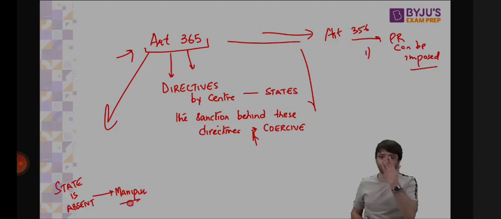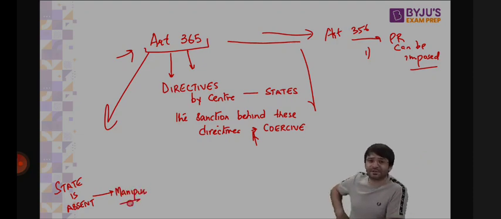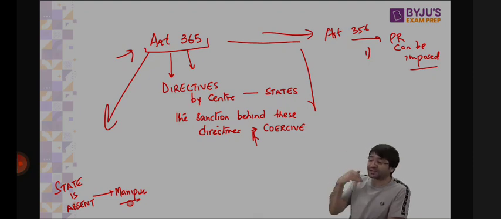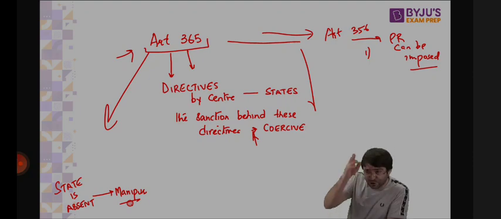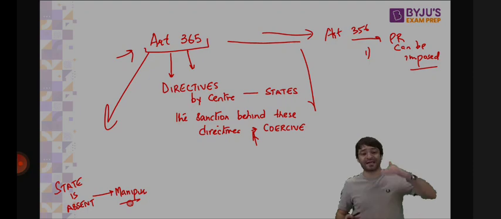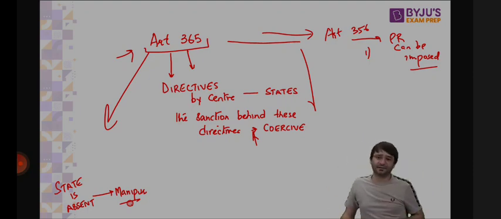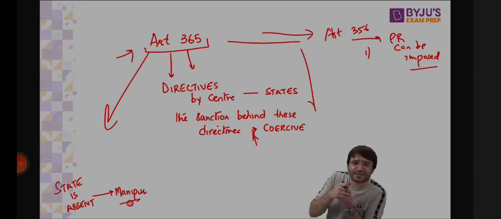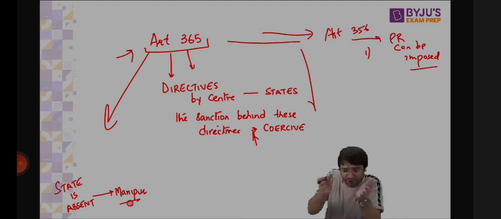What do we mean by the state is absent? There are areas where the writ of the state does not extend. So what does that mean? There are areas where the state cannot send its police because they are controlled by the Kukis. Which means the state government is absent. It's failing to control the problems because of two tribes. So it's not a normal law and order problem. It's the breakdown of constitutional machinery, because the executive power of the state has to extend throughout that state. There are some areas where the state government is absent, where state police cannot enter, where the government cannot perform its duty. This is a breakdown of constitutional machinery, and this is a fit case of president's rule.